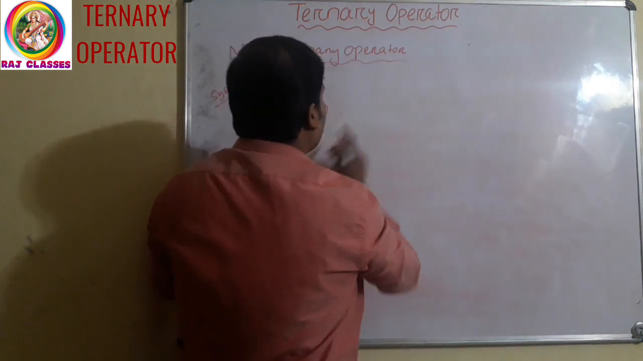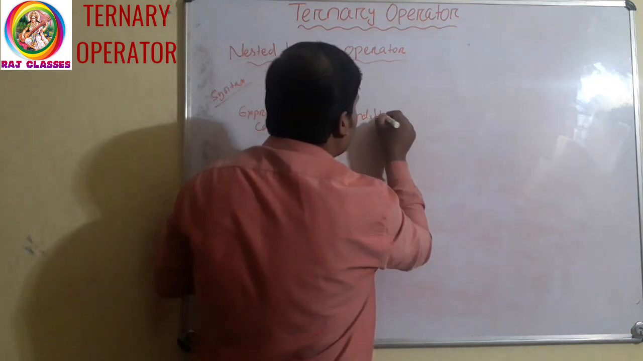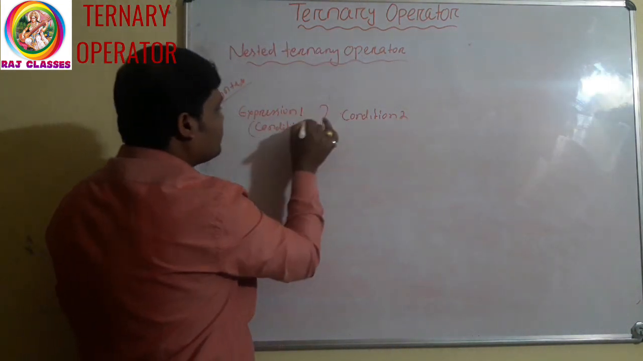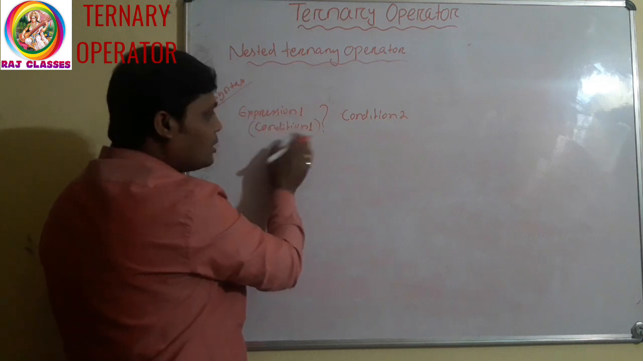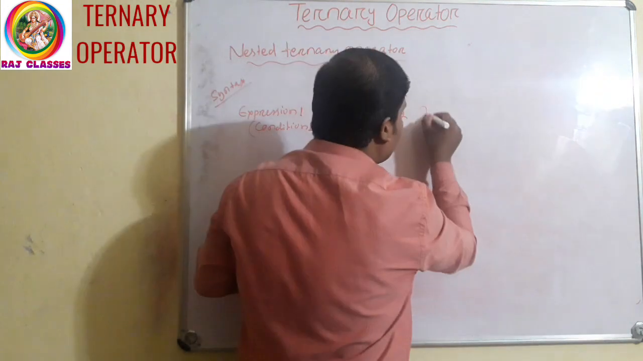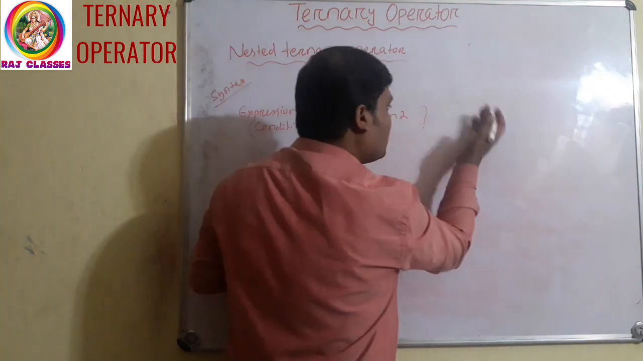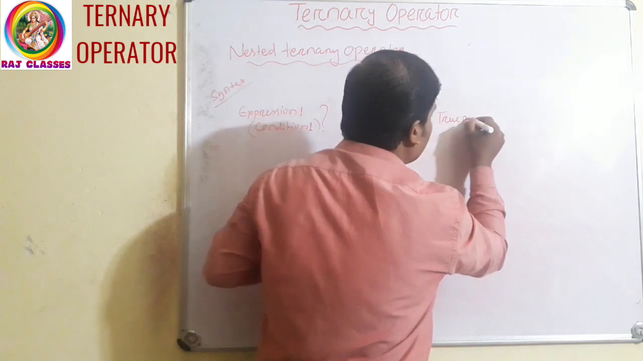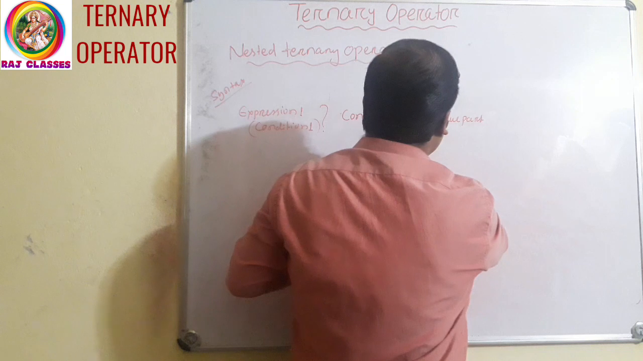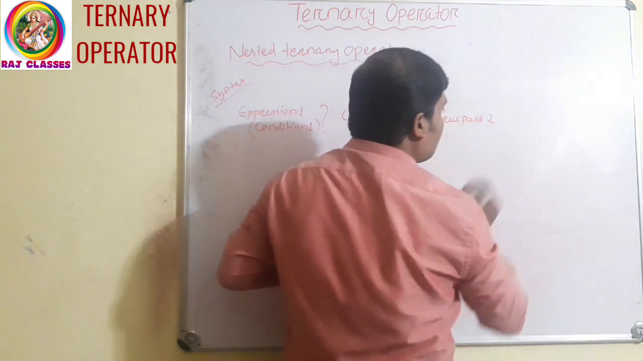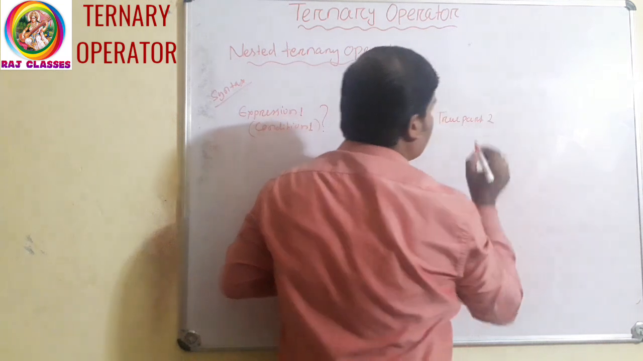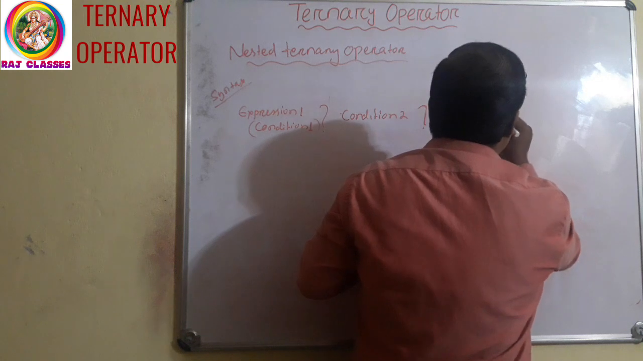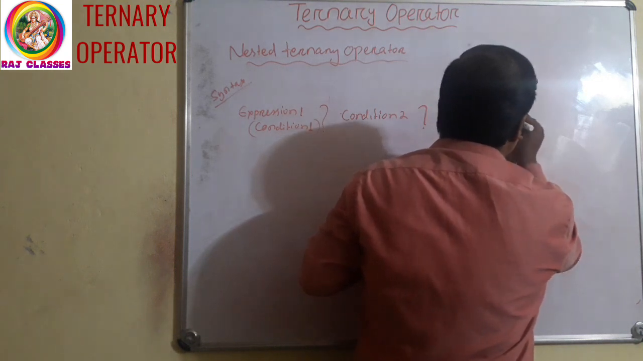Here you can see condition 2 suppose. This is condition 1, expression 1 or conditional expression. Condition 2, then again a question mark. If there is a condition, there will be one question mark and colon. This is the true part for condition 2. Then there will be a colon. Then this is the false part.